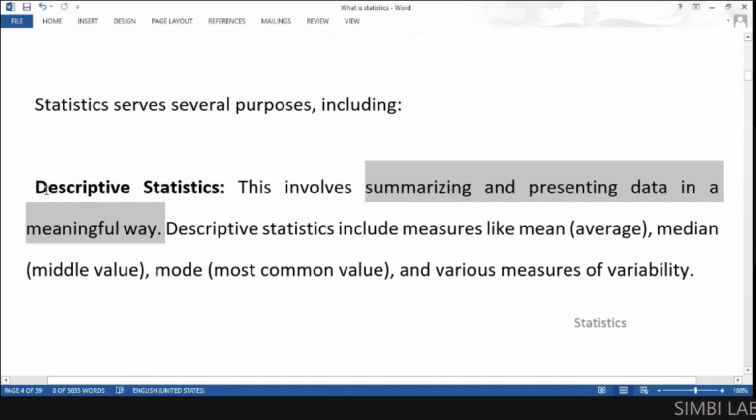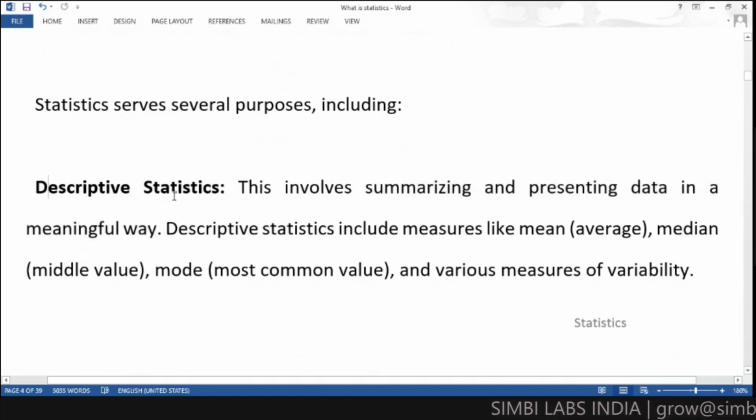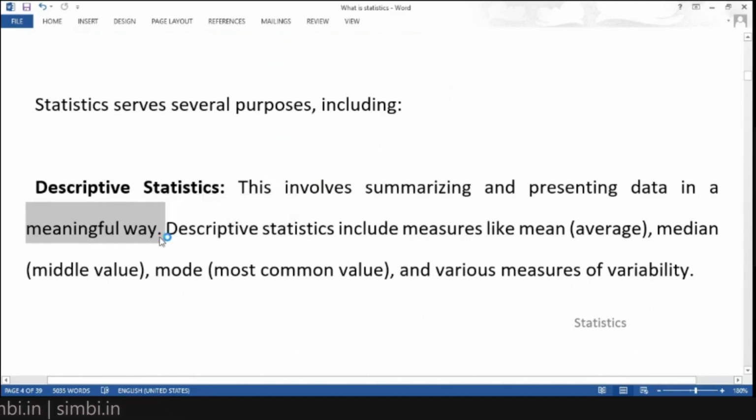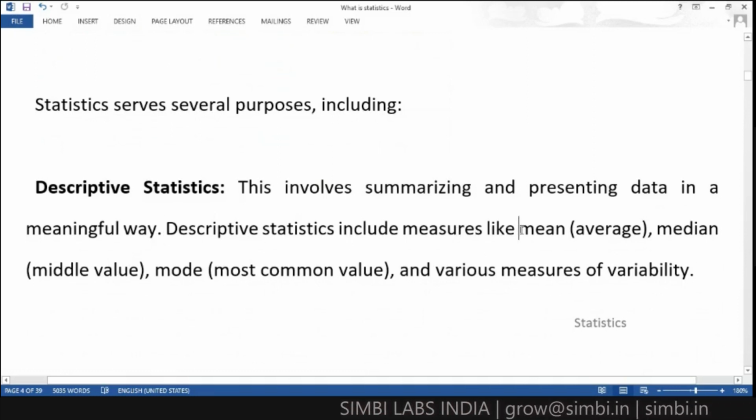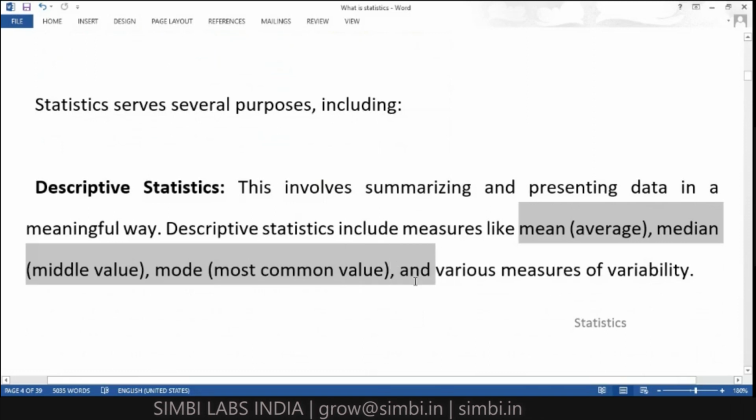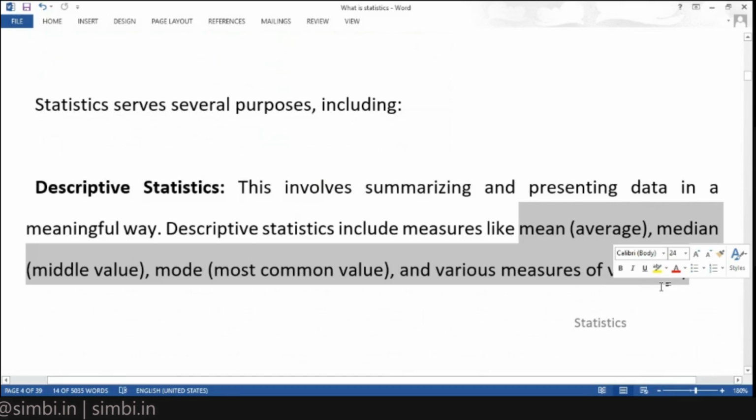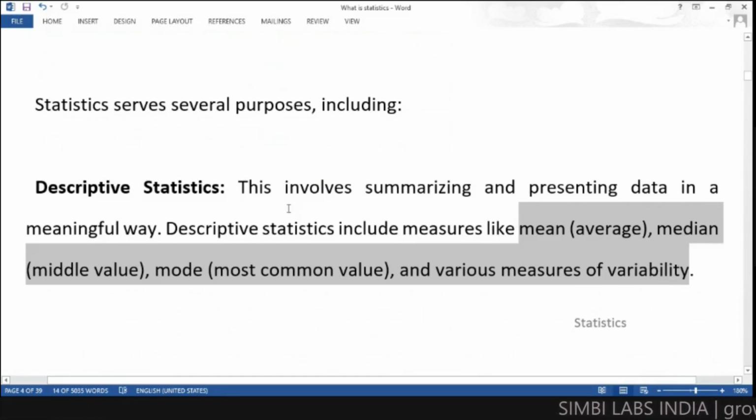So descriptive statistics means whatever data we have collected, we will summarize that data and present the information in a meaningful way. How can we present it in a meaningful way? By following some measures like the mean, median and mode, and also various measures of variability. So in descriptive statistics, we can use these measures to calculate that summarized information.